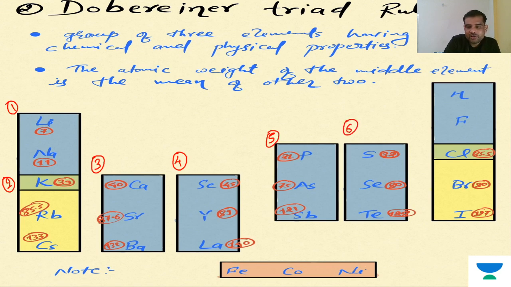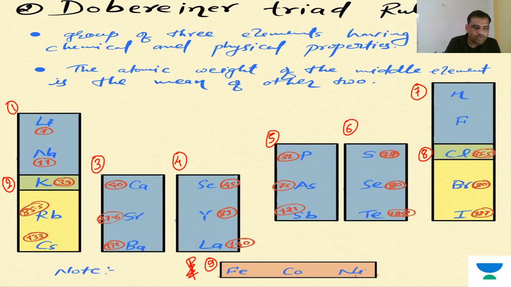Sixth is sulfur, selenium, tellurium, and hydrogen, fluorine and chlorine is the seventh. The eighth is chlorine, bromine and iodine, and the ninth is special: iron, cobalt and nickel. So the first thing to keep in mind is that they may ask the question, how many triads did Dobereiner provide? The maximum is 9. Clear? He provided 9 triads.